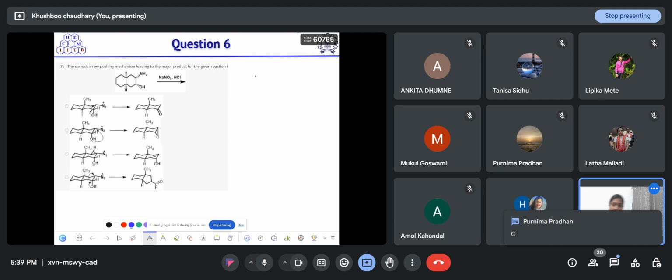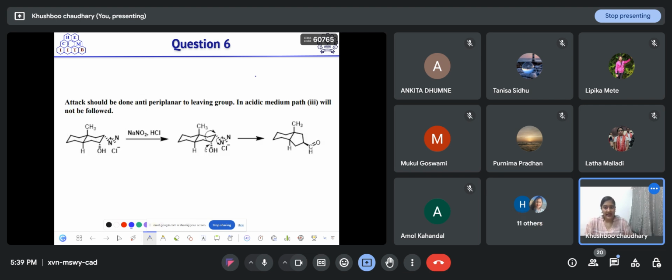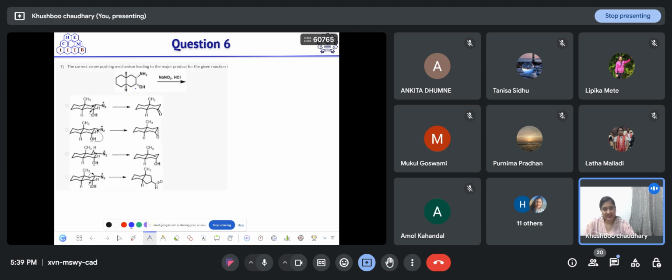Okay, let me explain. As this is the trans-decalin, this is the chair conformation that is shown to you. First of all, this diazonium salt will form in this case, and it is showing stereochemistry below and below. So this means that this OH is axial, and this N2 positive is equatorial. Okay, so when this oxygen pushes its electron pair, then nitrogen will leave, and the attack should be anti-periplanar.